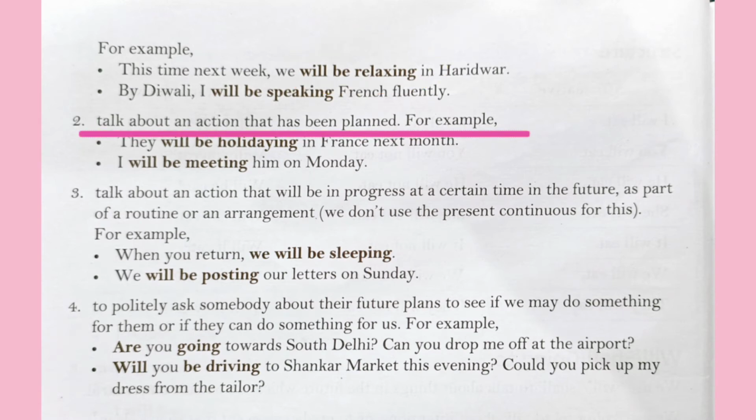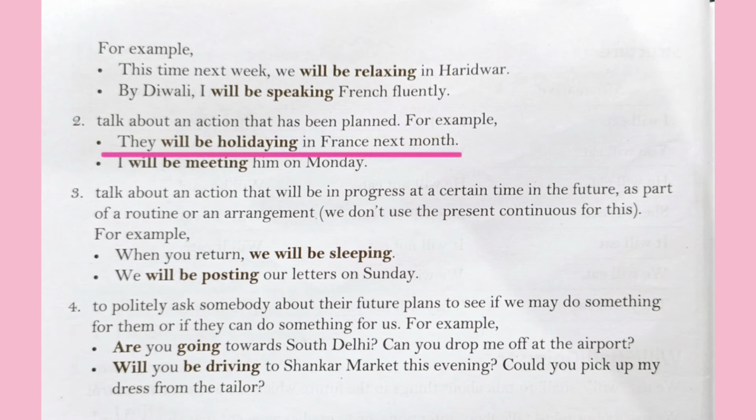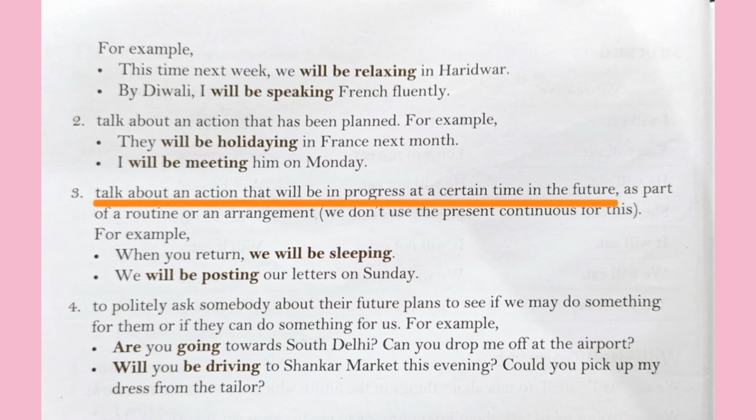We also use future continuous tense to talk about an action that has been planned to take place in the future. For example, they will be holidaying in France next month. Here, the planning of their holiday to take place next month has already been done. We use future continuous tense to talk about an action that will be in progress at a certain time in the future as part of a routine or an arrangement.